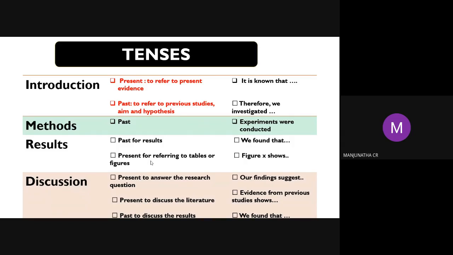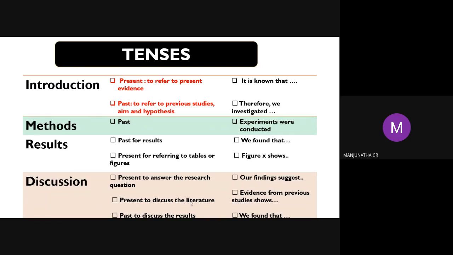Use present tense for referring to tables and figures, because the tables are from the data we are presenting. So you can write, "Figure X shows", "Figure X indicates". Like that you can use the sentences. Discussion: present tense to answer the research question. "Our findings suggest that", "Our experiment suggests that", because in the discussion we can impress the editors or reviewers.